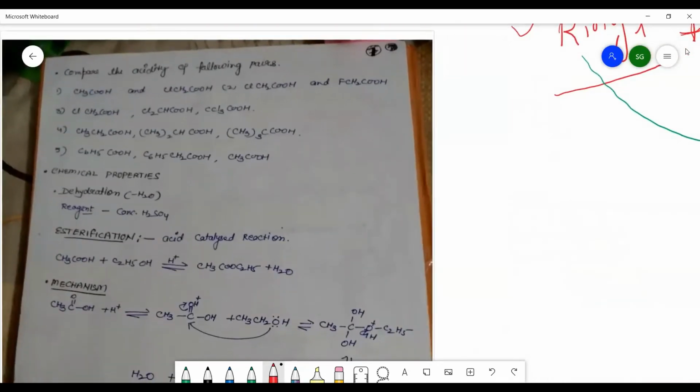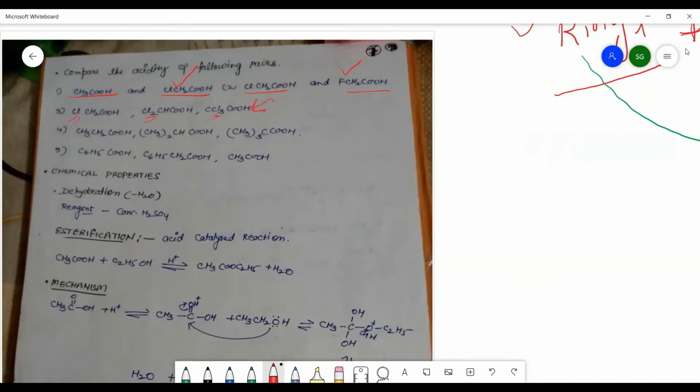So many questions are there in which you can compare the acidic behavior of the various groups. Like you can take the example of acetic acid and chloroacetic acid. In chloroacetic acid, Cl is electronegative in nature, so it will be more acidic. Among these two groups, fluorine is more electronegative as compared to Cl, so it is more acidic in nature. Now in the third example, 1 chlorine, 2 chlorine and 3 chlorine atoms are there.